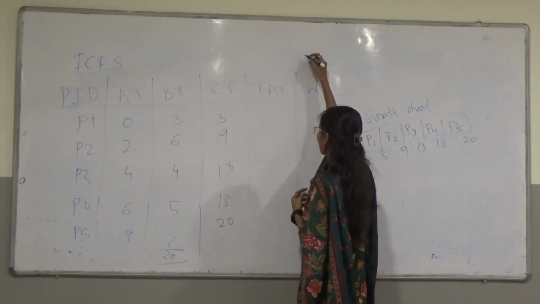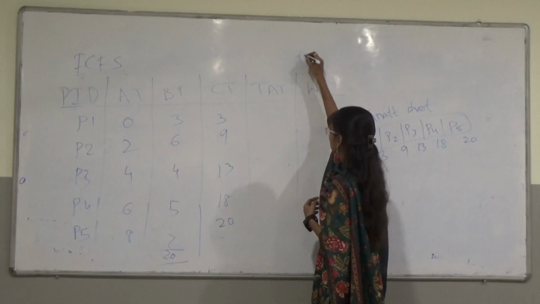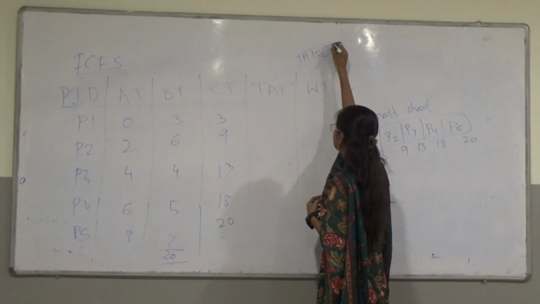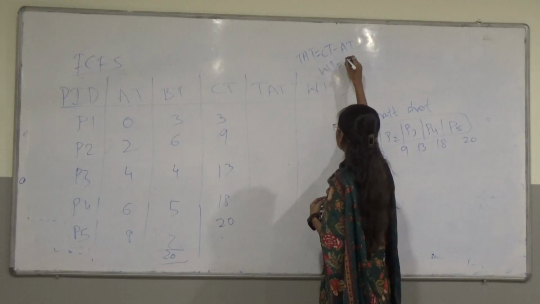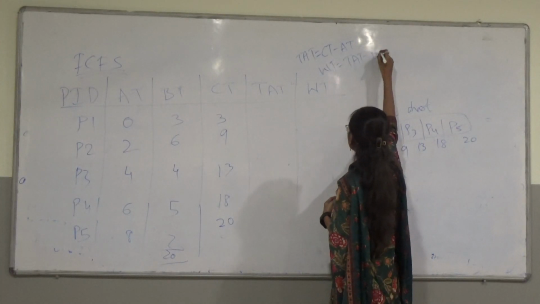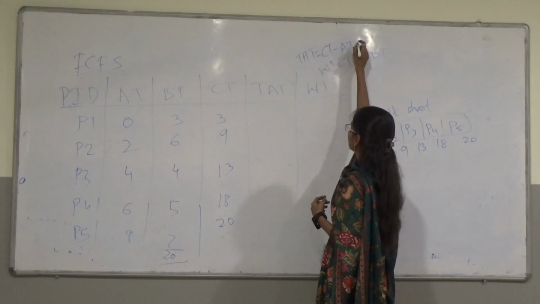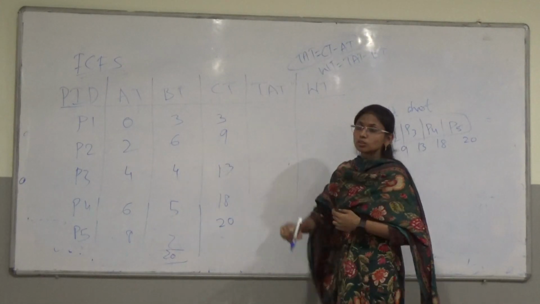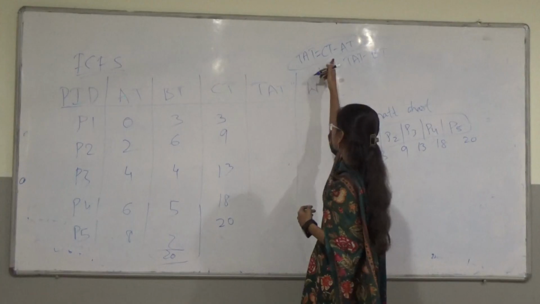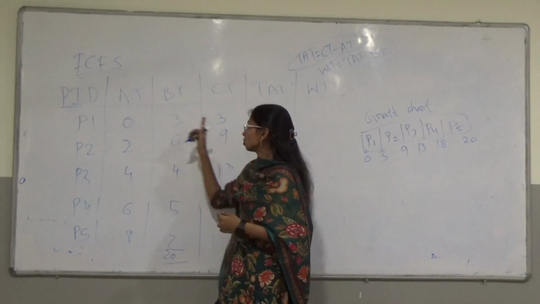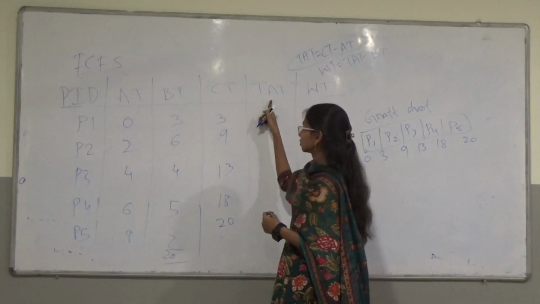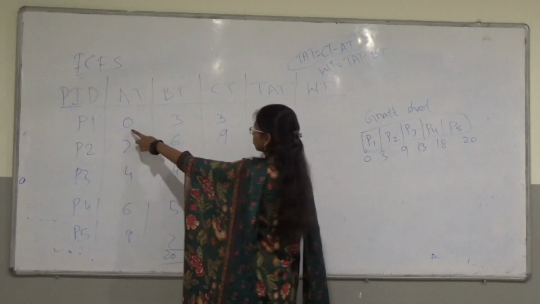Next, we have to calculate the TAT and WT. So TAT has a formula that is equal to CT minus AT. WT equals TAT minus BT. So TAT equals CT minus AT. CT means what? Completion time. AT means what? Arrival time. So CT minus AT will give you the TAT column value. So we have to solve this for each process.